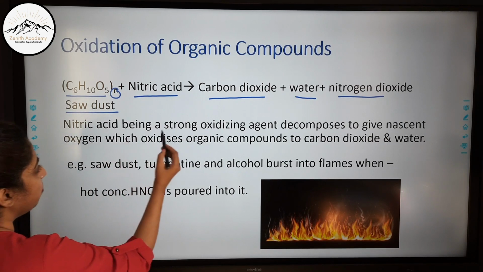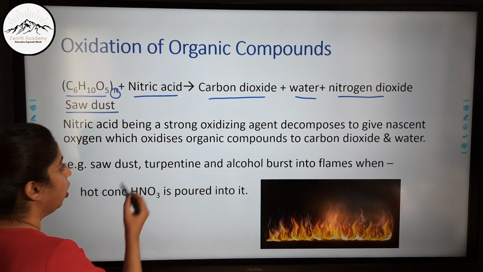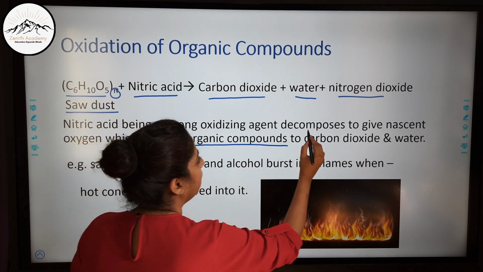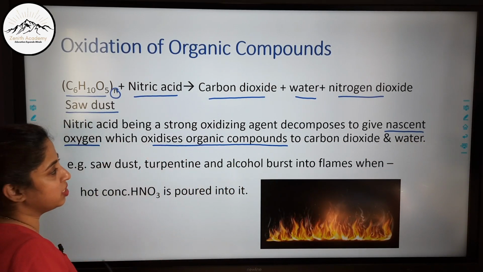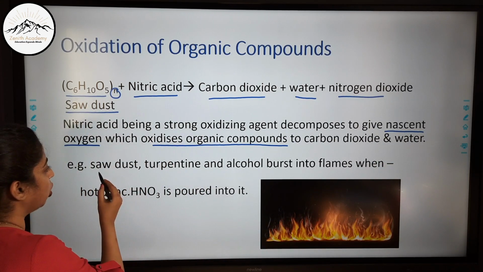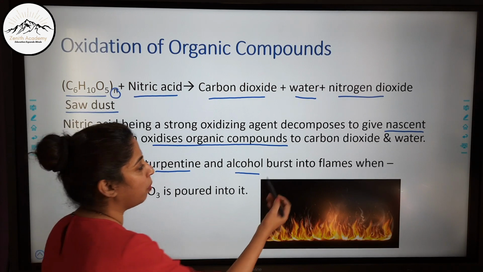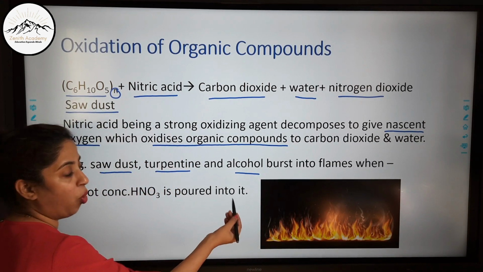And nitric acid, being a strong oxidizing agent, decomposes to give nascent oxygen, which oxidizes organic compounds. So it gives out nascent oxygen, which is responsible for oxidizing organic compounds to carbon dioxide and water. So this sawdust, turpentine and alcohol, all of them burst into flames when hot concentrated nitric acid is poured into it.